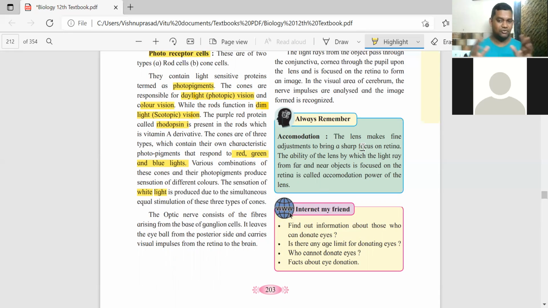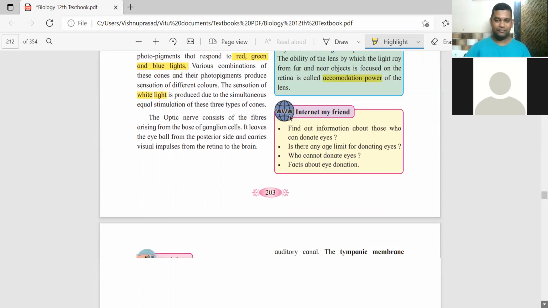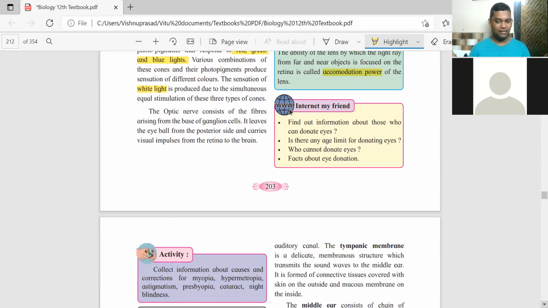If you are sitting in a class, if you are sitting in the first bench and you are sitting in the last bench, your lens will change to see what is there on the board. उसको बोलते हैं accommodation power of the lens. It has got its own range, that's called accommodation power.